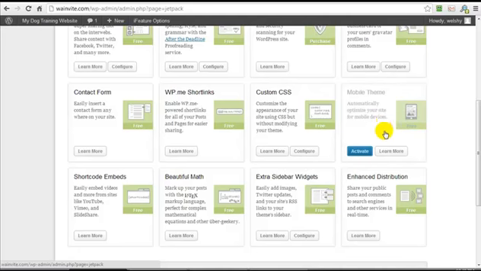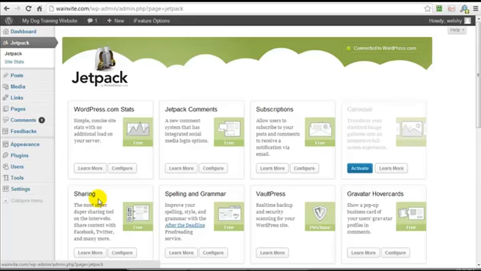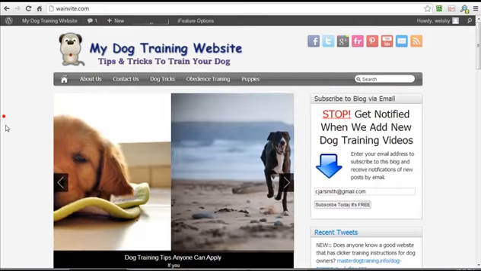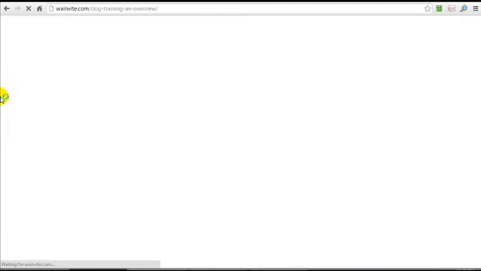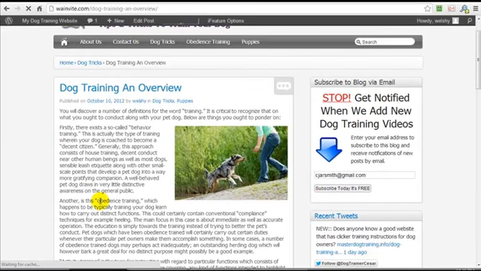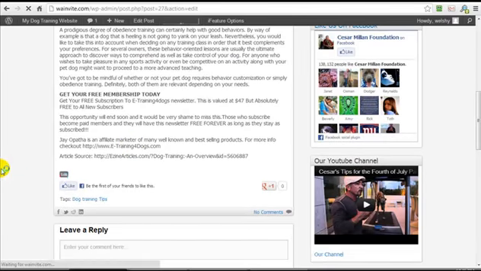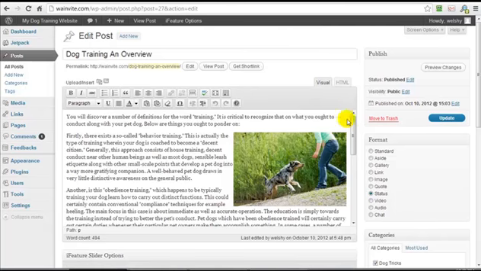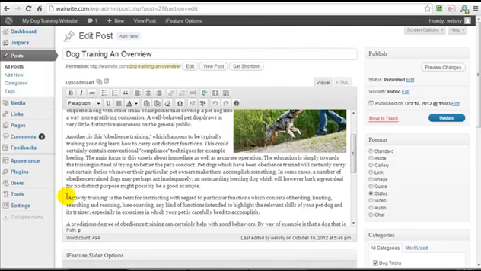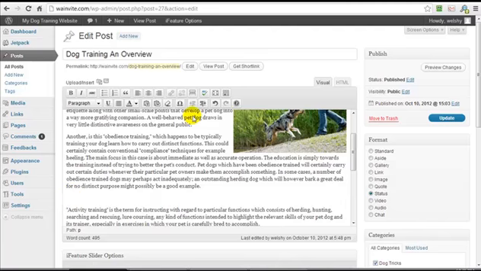The mobile theme, you don't really have to activate that because the iFeature theme is a responsive theme, so it handles different sizes pretty well. With Jetpack, they also have a shortcode embed. I want to point this out because it's very handy, especially if you wanted to display a video or something. So let's say we were on this post, dog training overview, and we wanted to have a YouTube video here and perhaps a tweet related to this post here. I'm going to click on Edit to open up the post. It's in HTML mode. I'll switch back to the normal mode. So let's say we wanted to enter in a video right here.